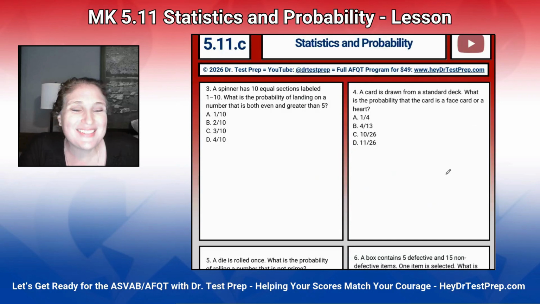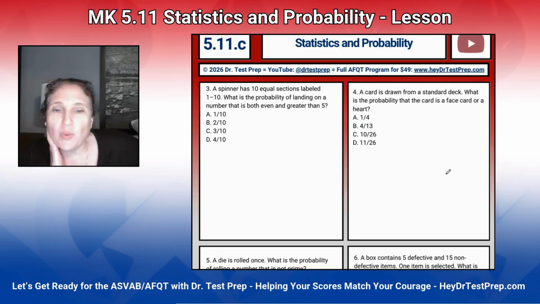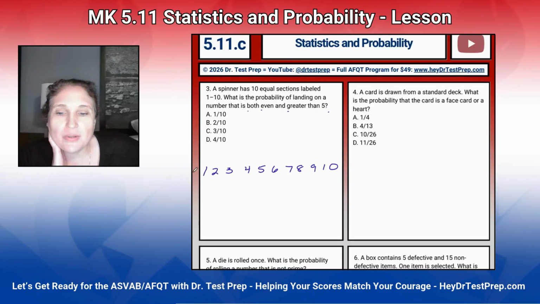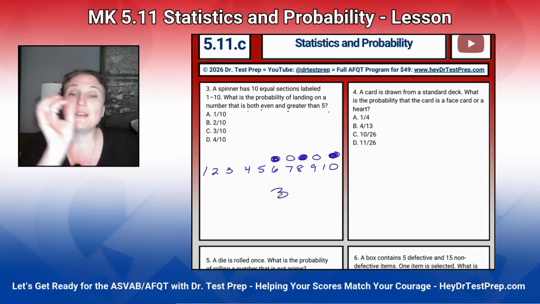A spinner has 10 equal sections. What's the probability of landing on a number that is both even and greater than 5? So I'm going to write my numbers out. It has to be greater than 5, so it has to be one of these. Those are the only numbers greater than 5. And it has to be even, so I'm going to fill in the ones that are even. Altogether, of all of these numbers, there are only 3 numbers out of the 10 that are greater than 5 and even.